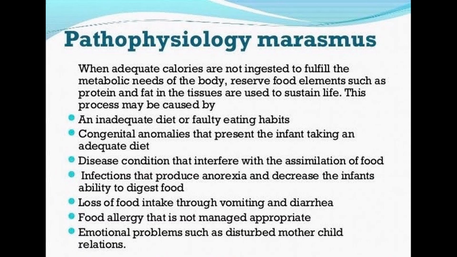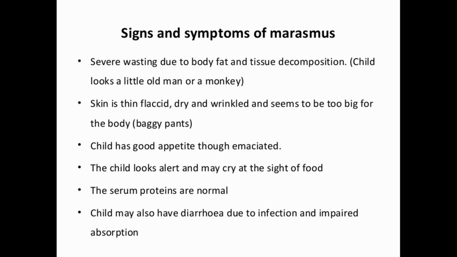Next we discuss the sign and symptom of the marasmus. There is a severe wasting due to the body fat and tissue decomposition. The child looks like a little old man or a monkey because of the wasting. Skin is thin, flaccid, dry and wrinkled and seems to be too big for the body. The child has good appetite though emaciated. The child looks alert and may cry at the sight of the food.